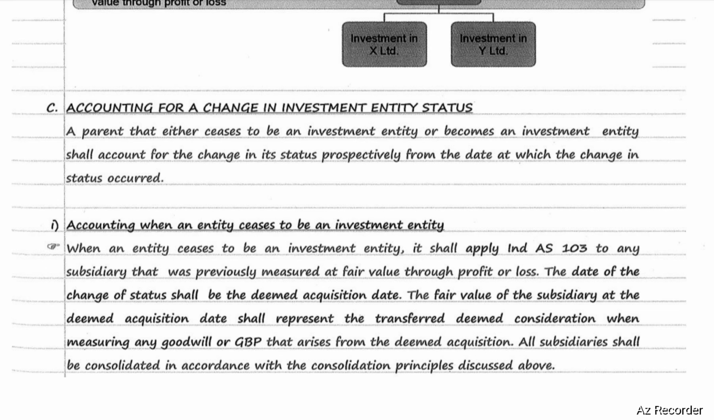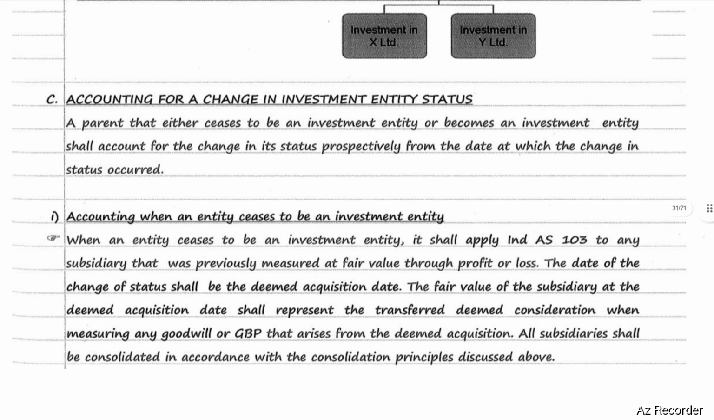The fair value of the subsidiary at the deemed acquisition date shall represent the transferred deemed consideration when measuring any goodwill or gain on bargain purchase that arises from the deemed acquisition. All subsidiaries shall be consolidated in accordance with the consolidation principles.